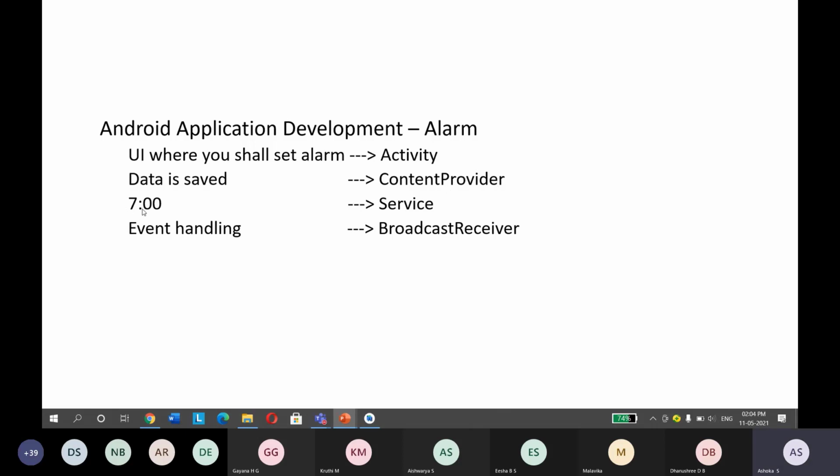When you set a time, suppose you set an alarm for 7 o'clock, for example for tomorrow's 7 a.m., then it starts running, right? Your application starts running, and once it starts running, it will be controlled by the service.